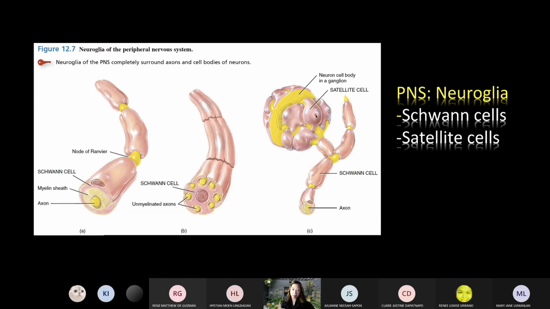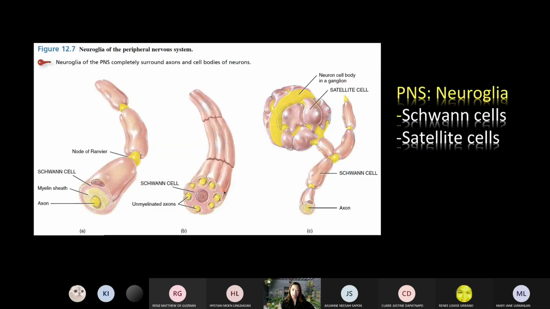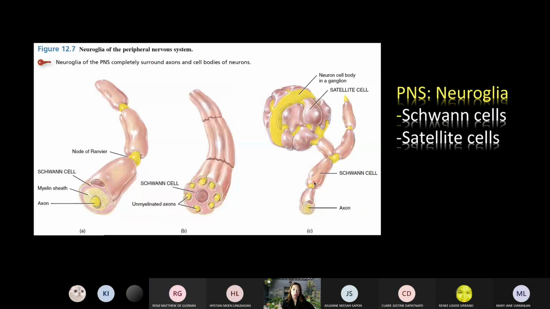They also support them and they also regulate the substances that are transported to and from the neurons and the interstitial fluid. So, ang may trabaho niyan sa CNS yung mga astrocytes. Sa PNS, ang mga satellite cells. Then you have here the Schwann cells. So, I think that ends the neuroglia naman.